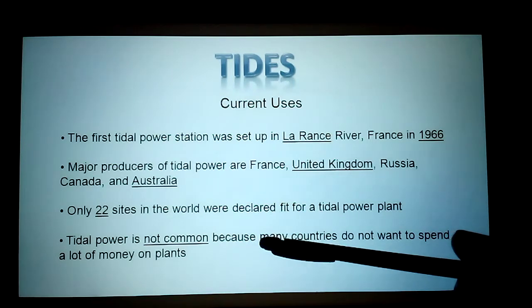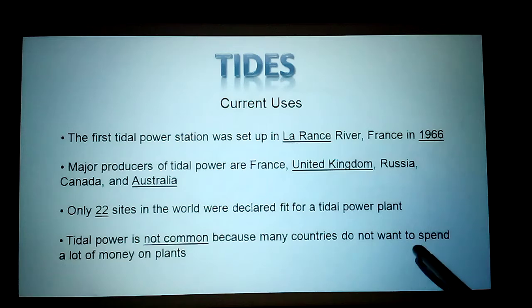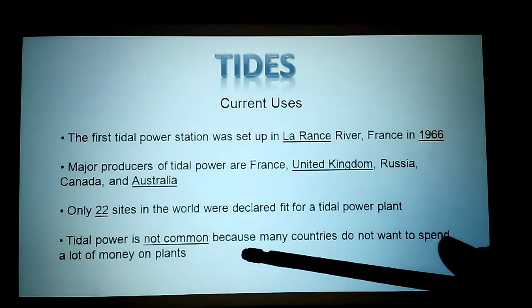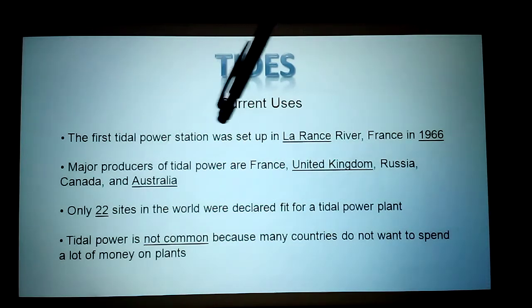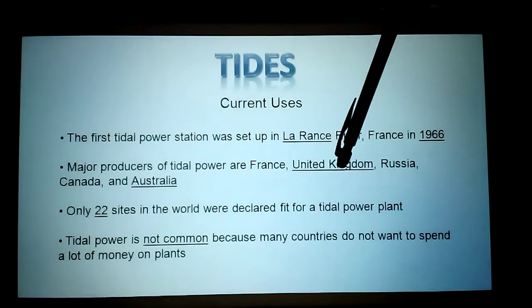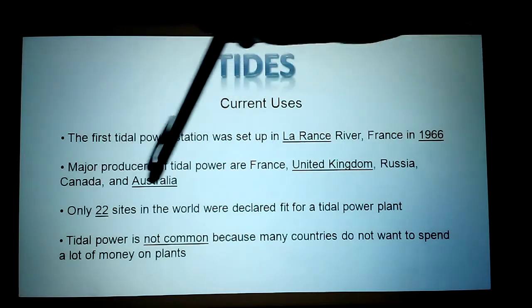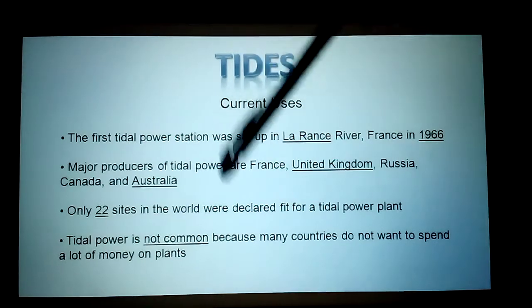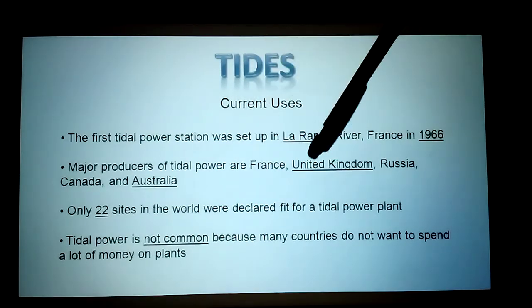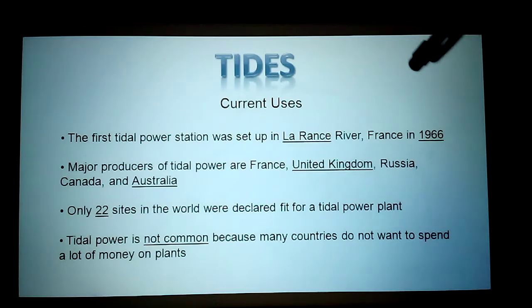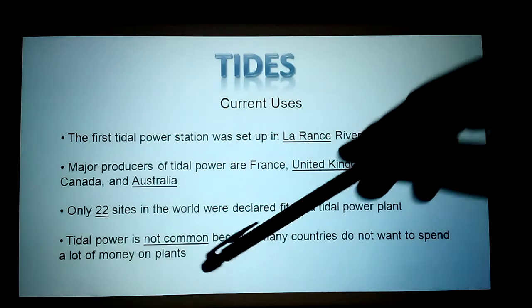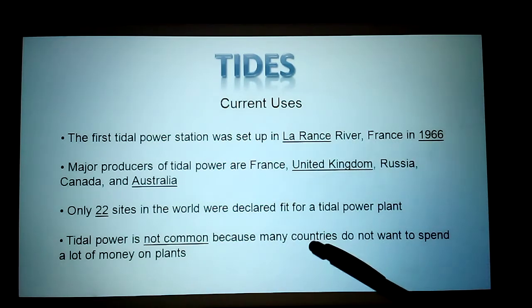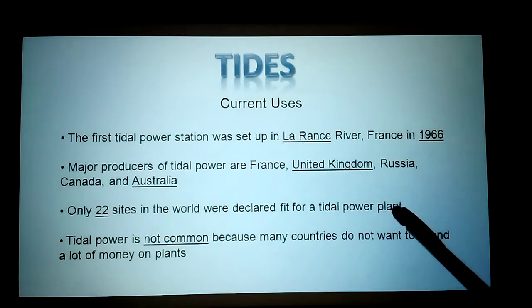Next one, tidal power is not common because many countries do not want to spend a lot of money on plants. Here, among the major producers, how many countries are there? France, United Kingdom, Russia, Canada, Australia. They are mentioned, only 5 countries. Why are the remaining countries not there? The USA, a developed country, and some other major countries are not there because they don't want to invest more money on this plant. To produce tidal power, they require more money. That's why some countries are not investing in tidal energy.